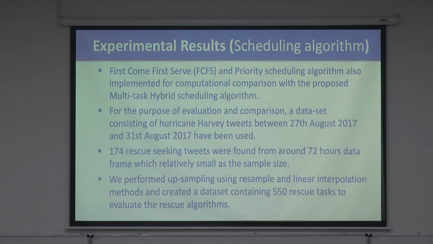So we have developed this multitask hybrid scheduling algorithm, and for evaluation purposes, this is a simulated thing, because we don't have the information about the rescue.